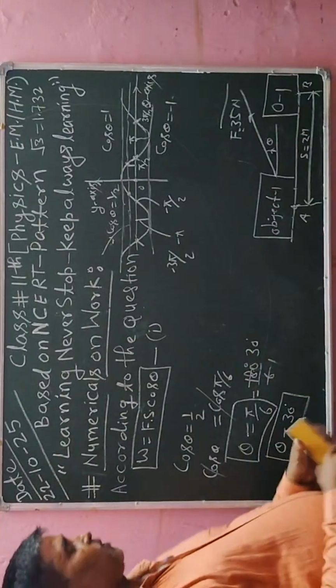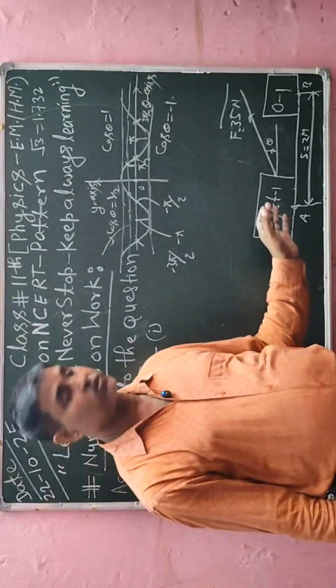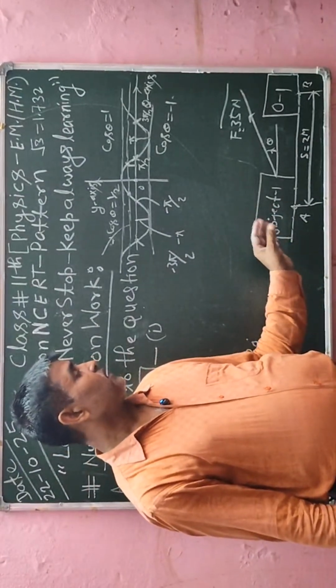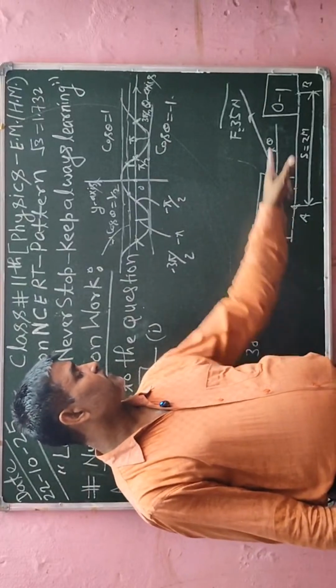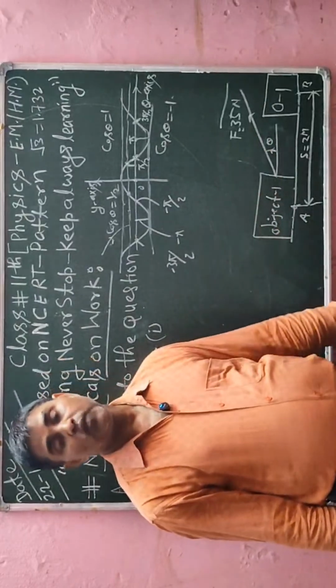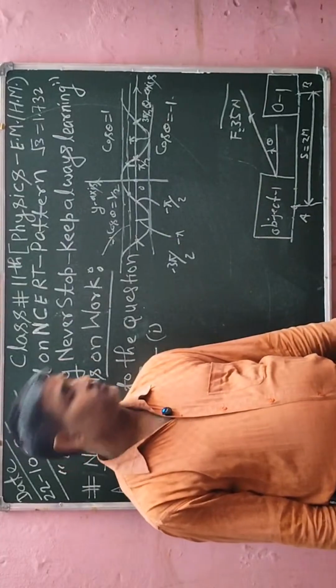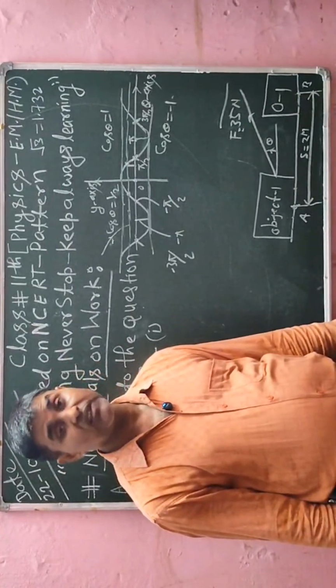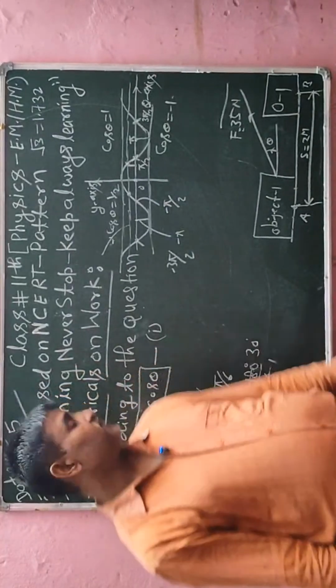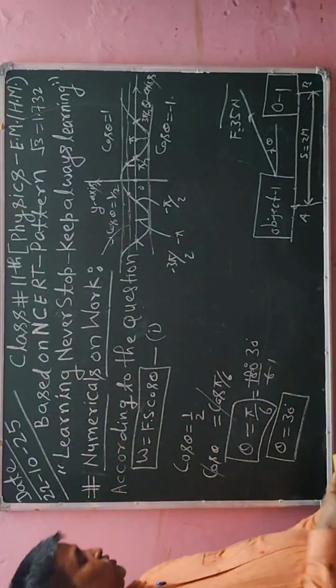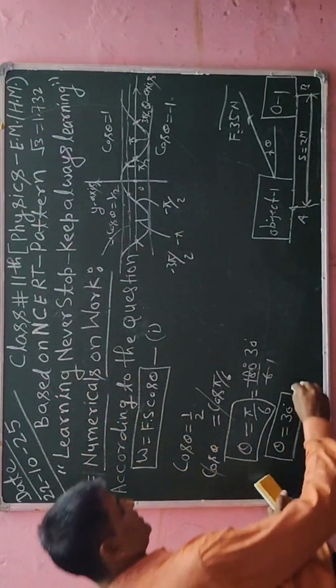So if I push the object and allow it to move at 30 degrees, its work done will be 35 joule. Okay student, I hope you are understanding this concept clearly. So I will say this is the answer of this question.